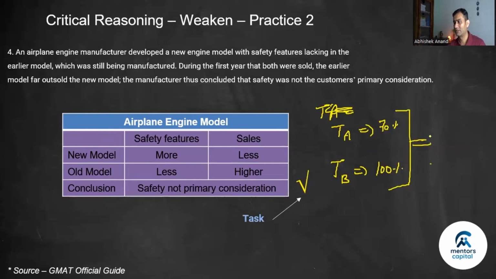Despite this, students prefer teacher A. Despite the fact that they will get more marks in CR if they study with teacher B, they prefer to study with teacher A. This means that for students, marks are not important. So what is my task? My task is to prove that marks are important for the students. Marks are important, with teacher A you will get 70%, with teacher B you will get 100%, still they are going for teacher A. Why would they do this?